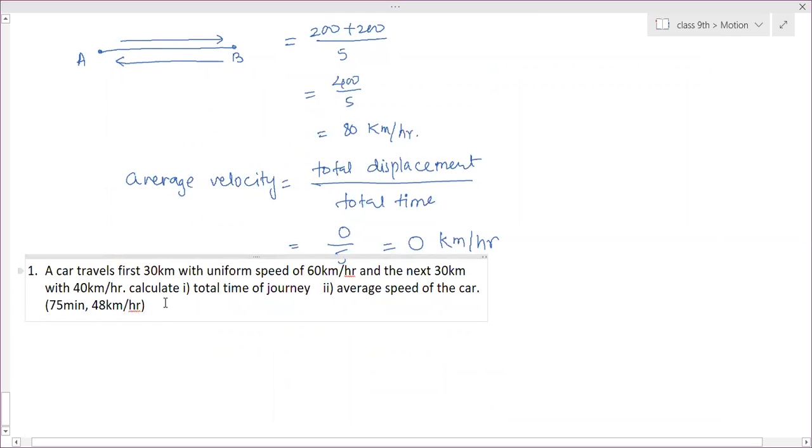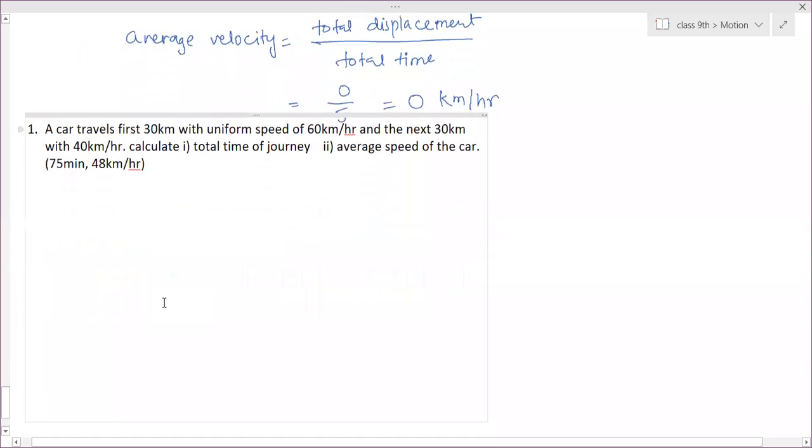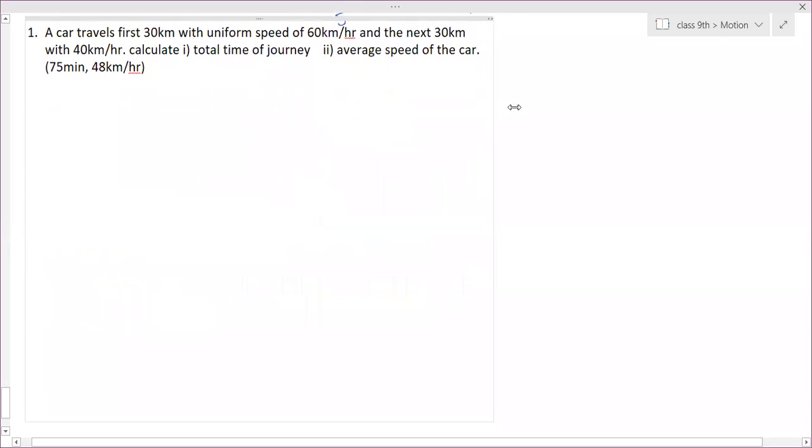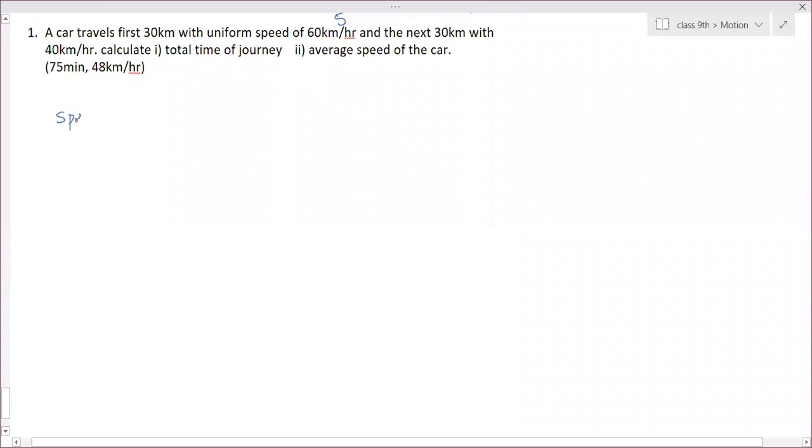Now in this question, a car travels the first 30 kilometers with a uniform speed of 60 kilometer per hour, and the next 30 kilometers with 40 kilometer per hour. Calculate the total time of the journey and the average speed of the car. So first we have to calculate the total time. We don't have time, we have speed and distance. So we have the formula, speed is equal to distance by time.